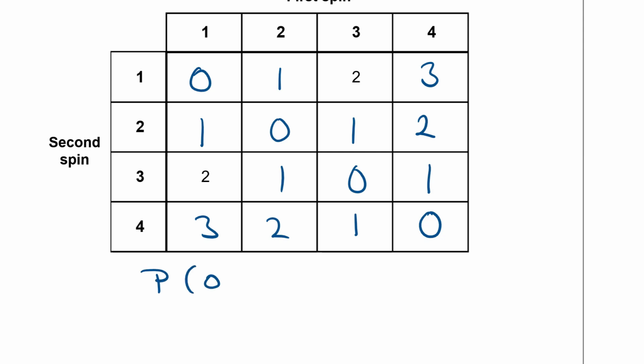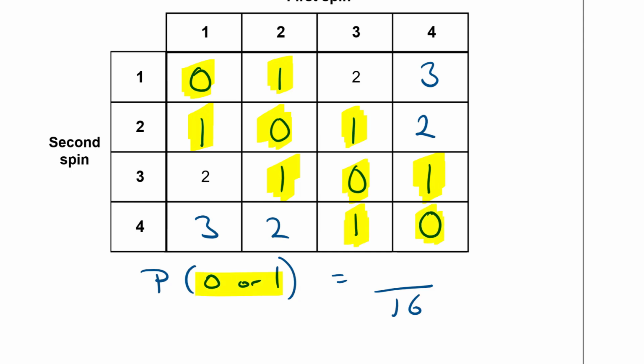What's the probability of getting a 0 or a 1 in this game? Well, probability is equal to successful outcomes divided by total outcomes. Now there are a total of 16 outcomes here. I've got 4 rows of 4. And how many of those outcomes are 0 or 1? Let's count them. 1, 2, 3, 4, 5, 6, 7, 8, 9, 10.